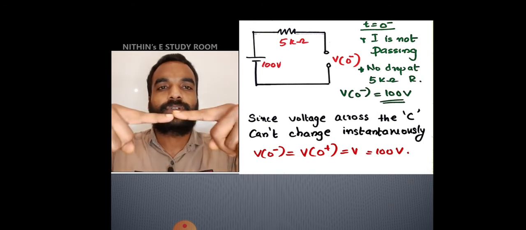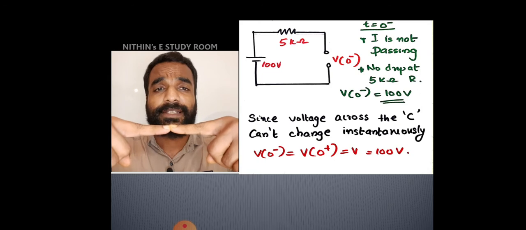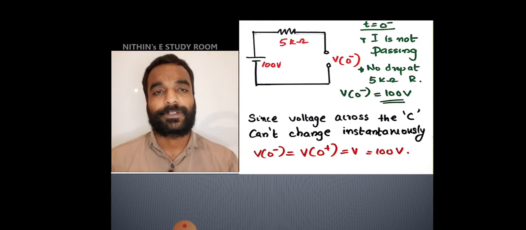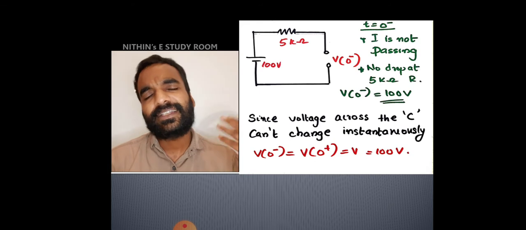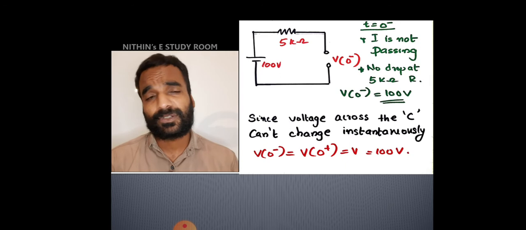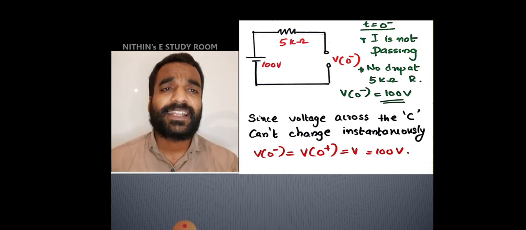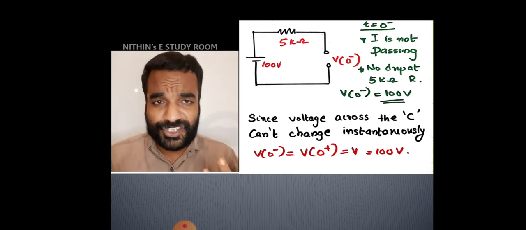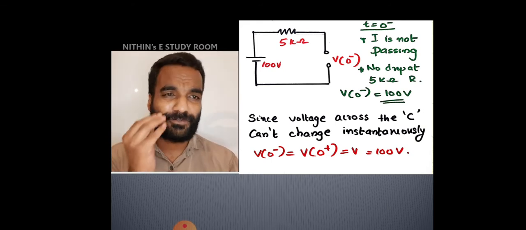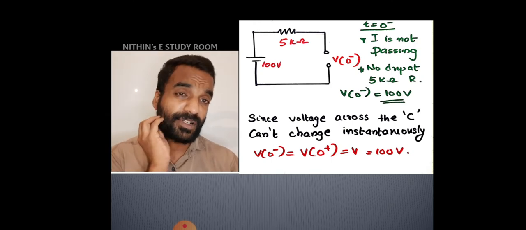Before the switch was moved from 1 to 2, it was a DC steady state and the voltage of the capacitor was equal to 100 volt. Since voltage across the capacitor cannot change instantaneously, that is the important point. If it is an inductor, current cannot change instantaneously: I0 minus is equal to I0 plus. And if it is a capacitor, the voltage cannot change instantaneously: V0 minus is equal to V0 plus, and that is equal to 100 volt.